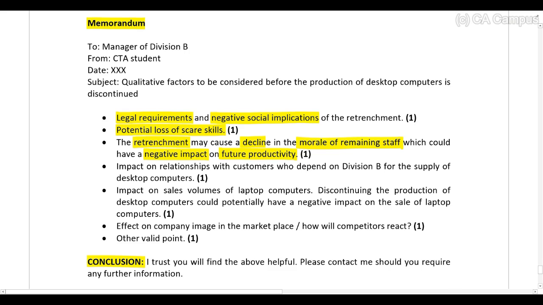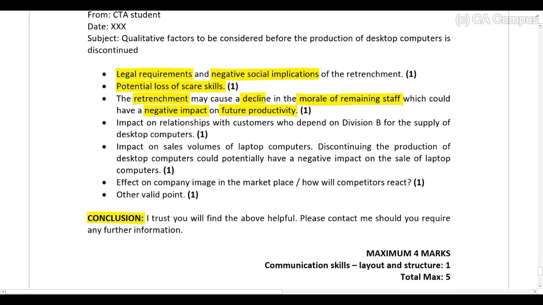Then in addition to that, you need to consider the impact on customers. Customers are currently buying desktop computers from Division B, customers that want desktop computers. So what impact will this have on the relationship with their customers, who depend on Division B for the supply of desktop computers?